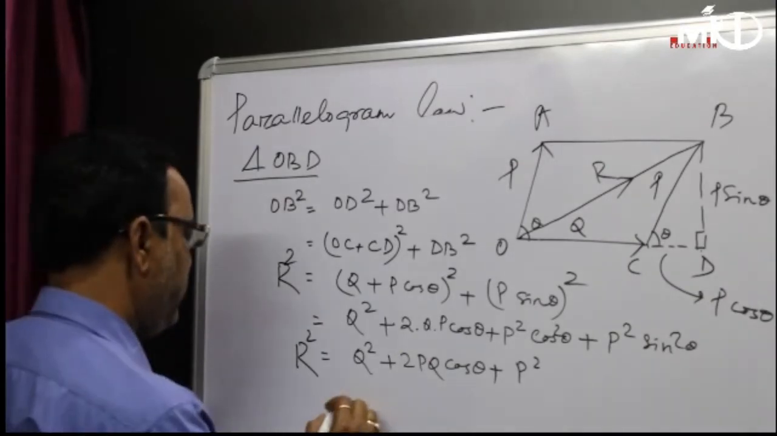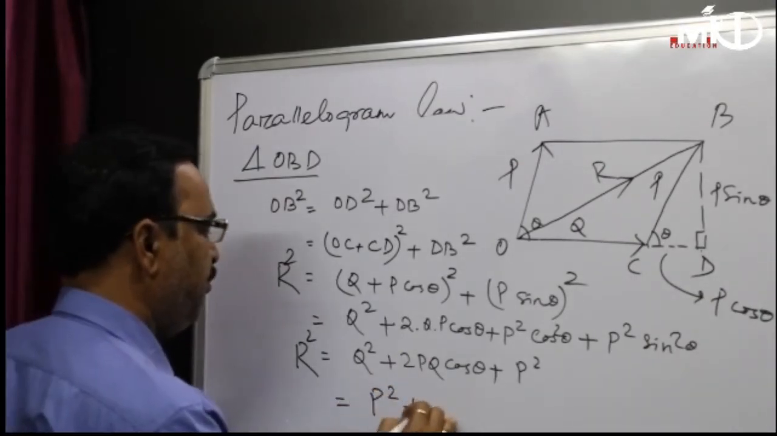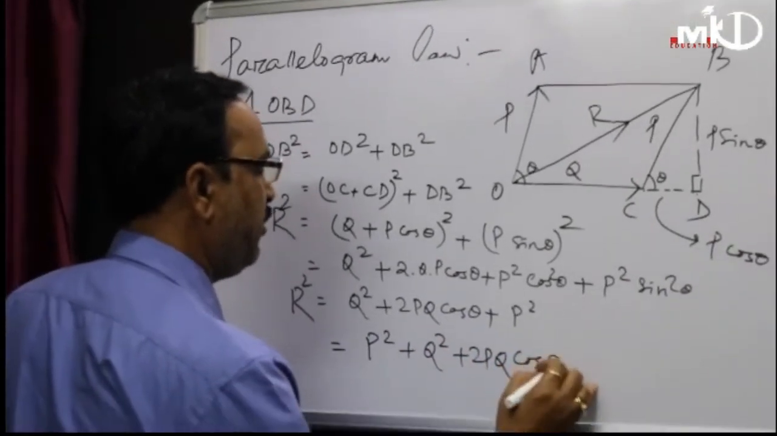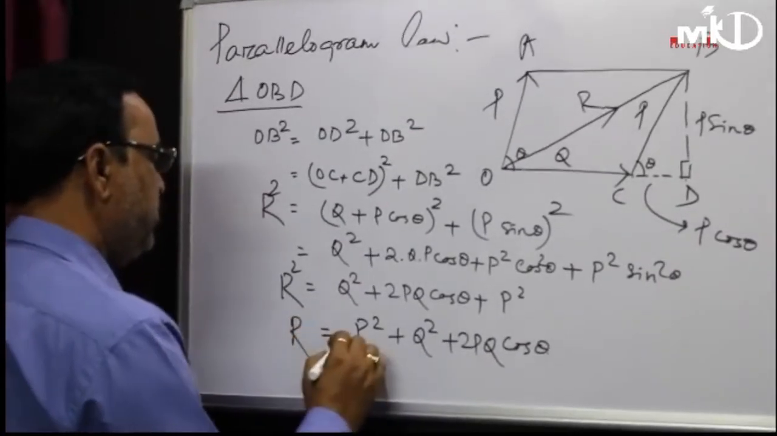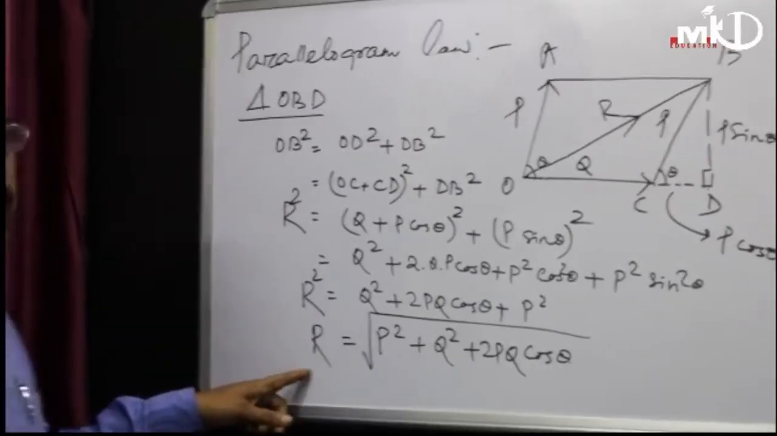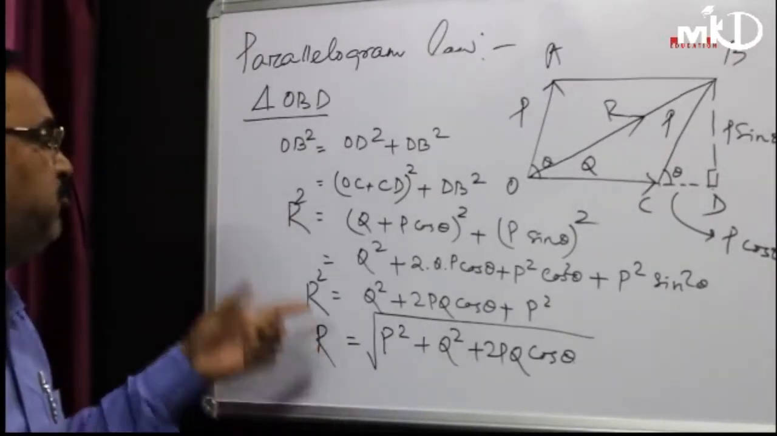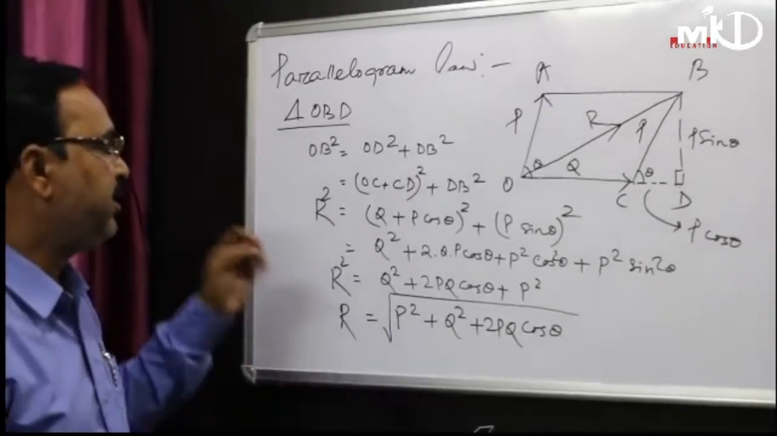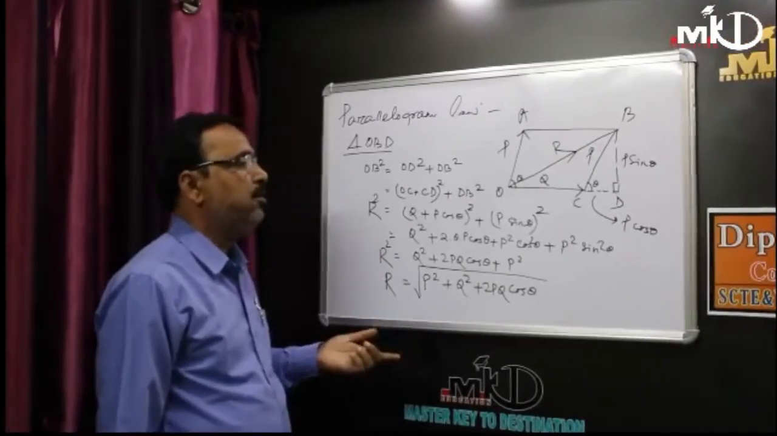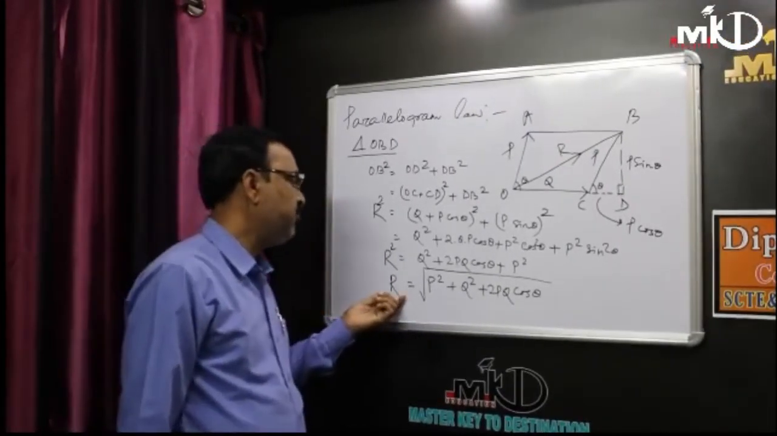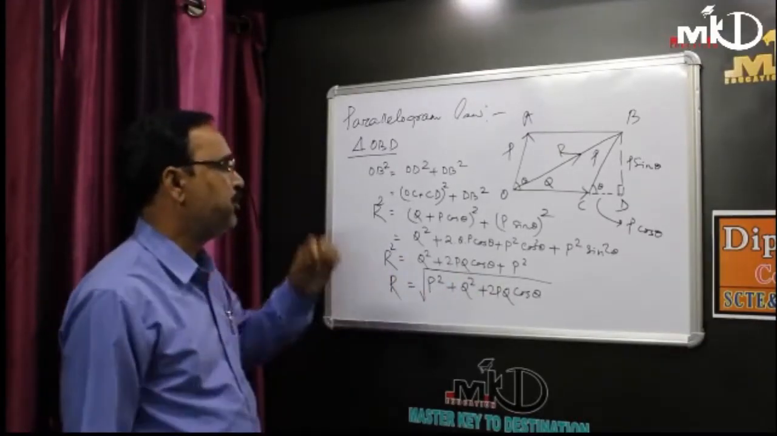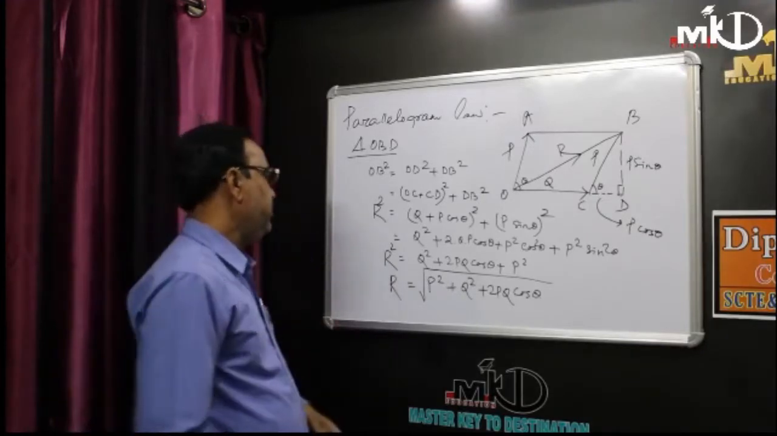It means P square plus Q square plus 2PQ cos theta. So R equals the square root of this much. So this is the process by which to obtain the resultant. If two coplanar forces are acting at a single point or on a body simultaneously, by applying the parallelogram law, we can obtain the resultant force. This is the square root of P square plus Q square plus 2PQ cos theta.